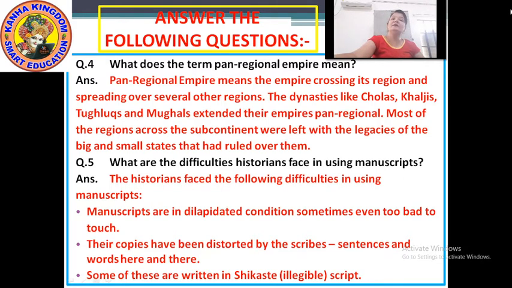Manuscripts are in dilapidated conditions, sometimes even too bad to touch. Next, their copies have been distorted by the scribes, sentences and words here and there. And the last is, some of these are written in Sikaste, that is a script, a language you can say, or a writing you can say. They were written in such positions. Okay. Now moving to our next question, that is question number 6.